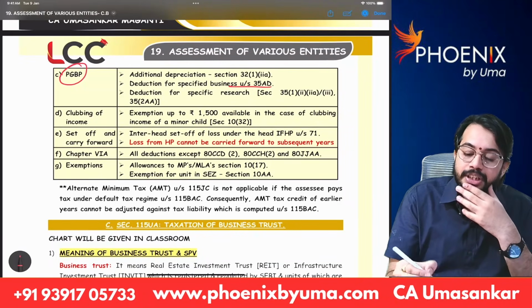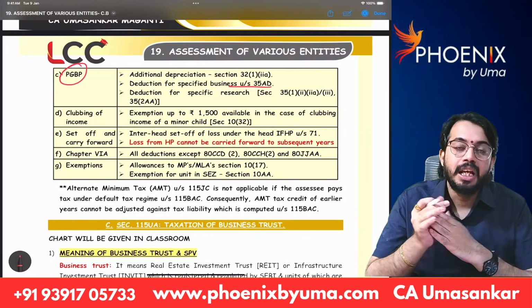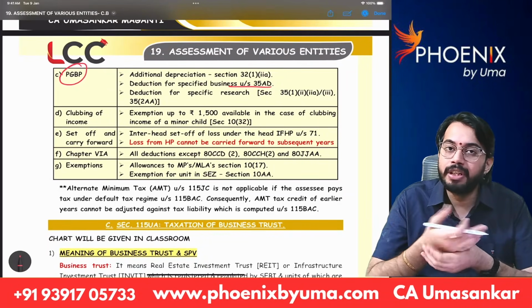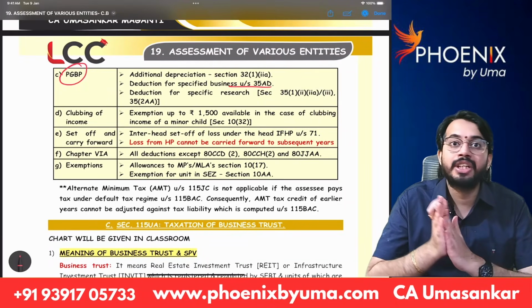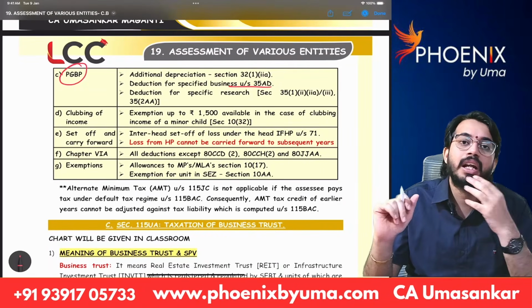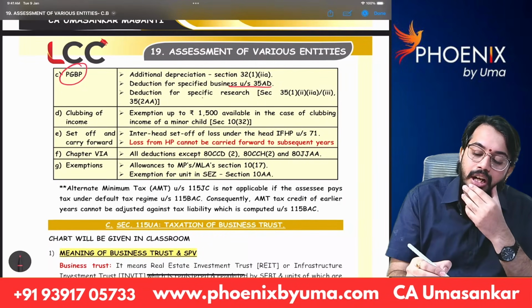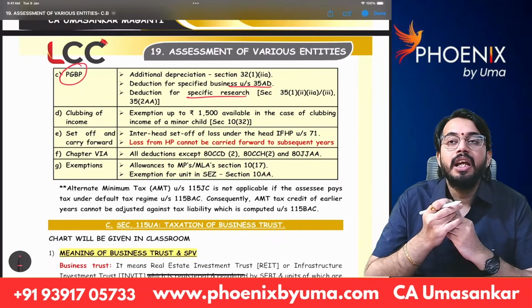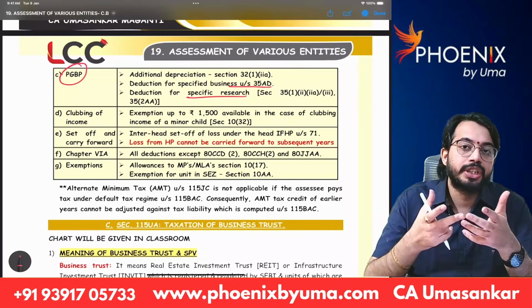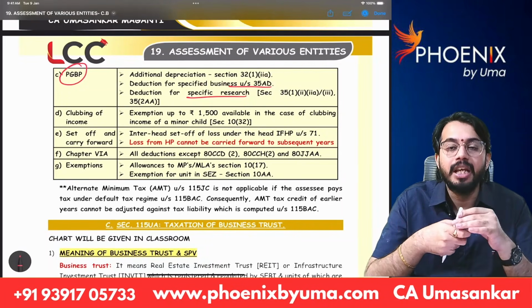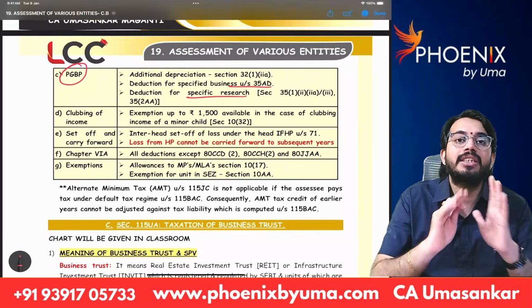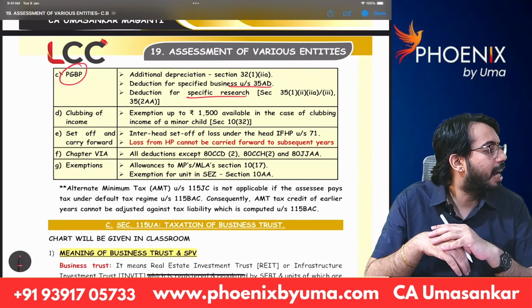Next, section 35AD, you know, specified business. In case of specified business, 100% of the expenditure, whether it is capital expenditure or revenue expenditure, is allowed as deduction under section 35AD. Whatever specified business deduction is there, that is not available under default tax rates. Deduction for specific research. See, in case of scientific research, if any donation is given to an approved association, approved college or approved university, either for scientific research, social research or statistical research, such a donation is not eligible for deduction under default tax rate.